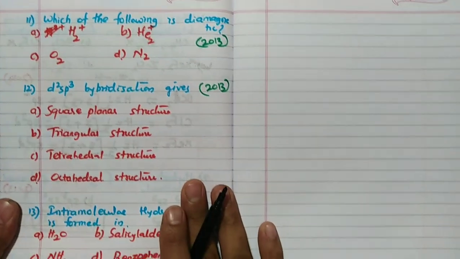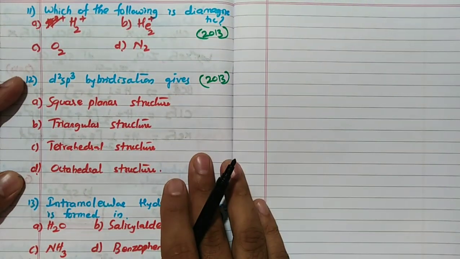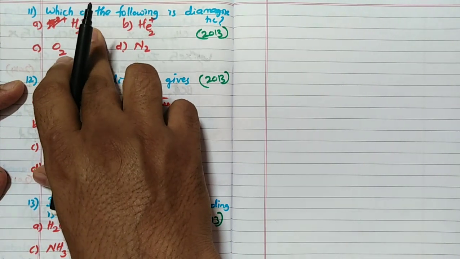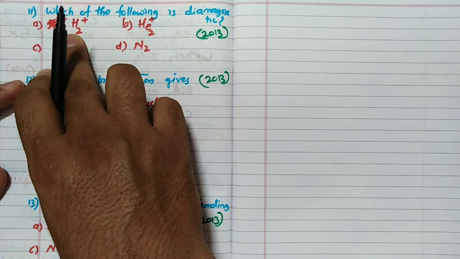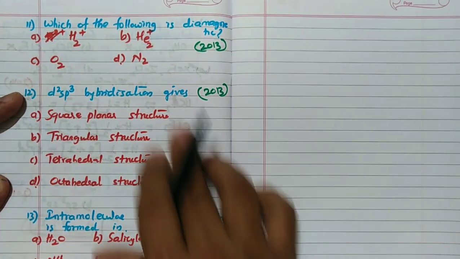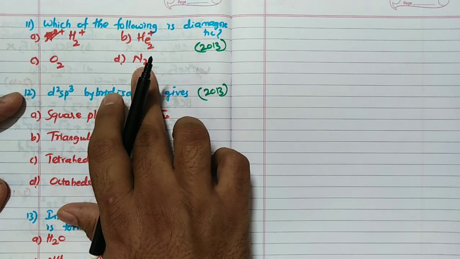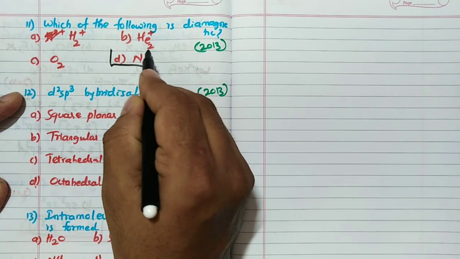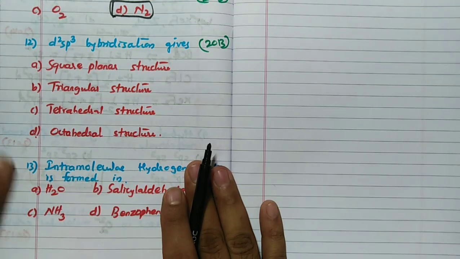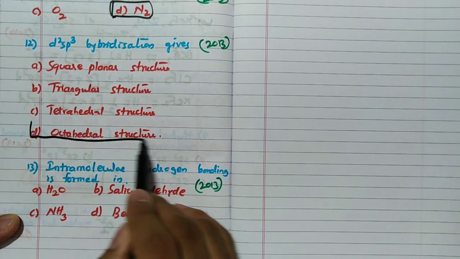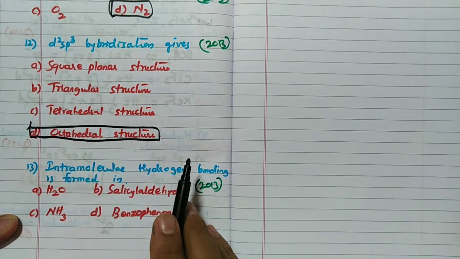Then lastly, which of the following is diamagnetic? Very simple. Diamagnetic, which one? O2 is paramagnetic, very famous. He2 plus has only one electron here, so it is paramagnetic. Only one electron present. So He2 plus, 3 electrons, paramagnetic. But N2 is diamagnetic. So the answer for this question is D, N2. d2sp3 hybridization gives, remember, d2sp3 will give octahedral structure, standard octahedral structure.